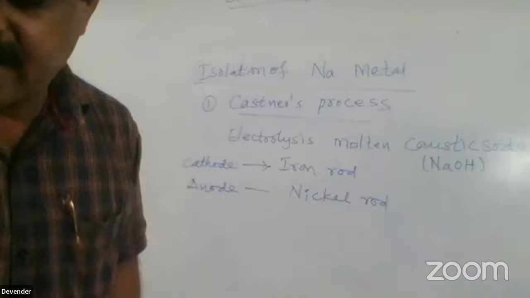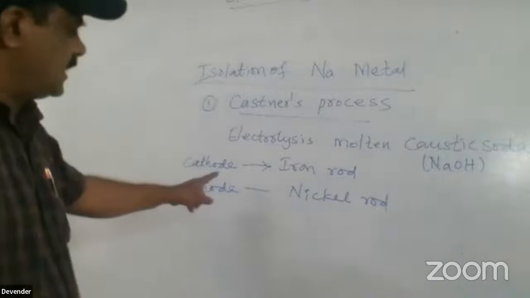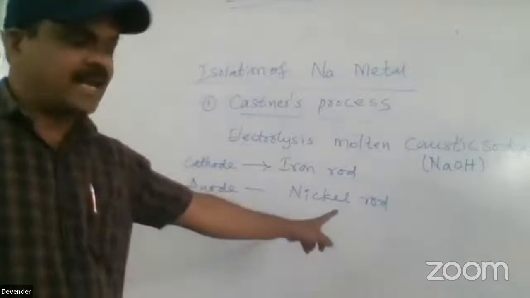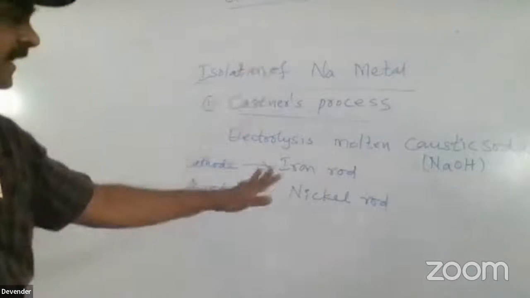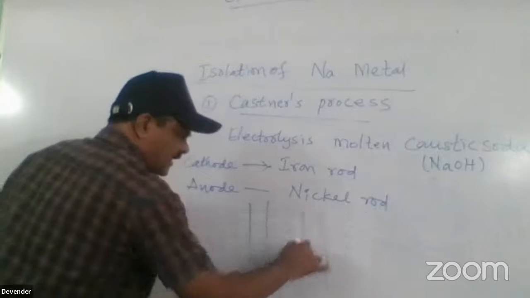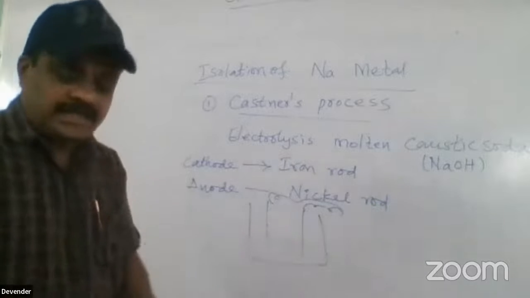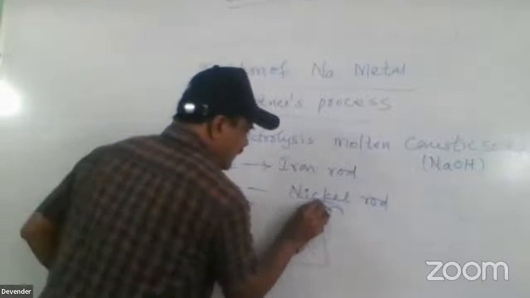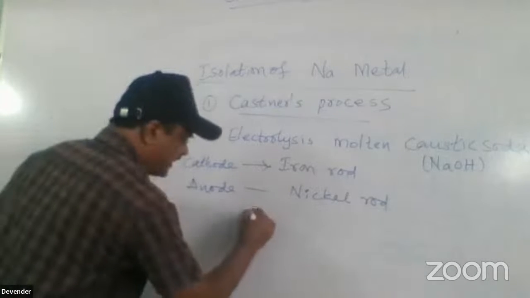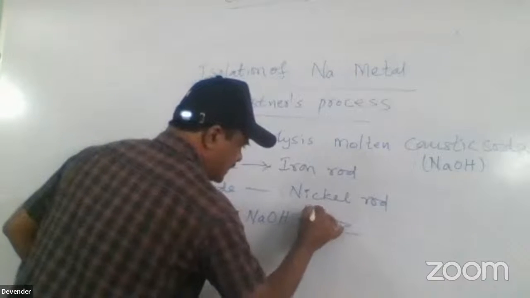You dip these two rods, connected with a battery. This is the cathode and this is the anode. That is the electrolysis process. During the electrolysis, this sodium hydroxide on electrolysis...